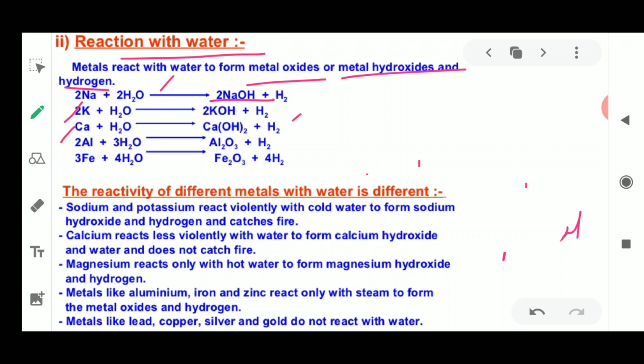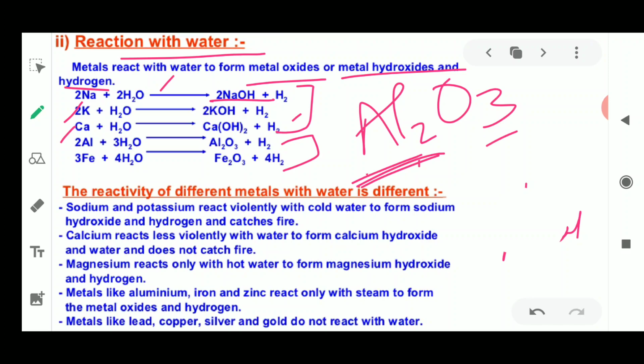If you add calcium to water, it forms calcium hydroxide. Next, if you add aluminium to water, it forms Al2O3. Just now we have discussed that it combines with oxygen and forms aluminium oxide. Till now hydroxides were formed. Here we see that metal oxides are formed, that is aluminium oxide. In aluminium oxide, Al2O3, aluminium is the metal and this is oxygen, so it forms metal oxides.